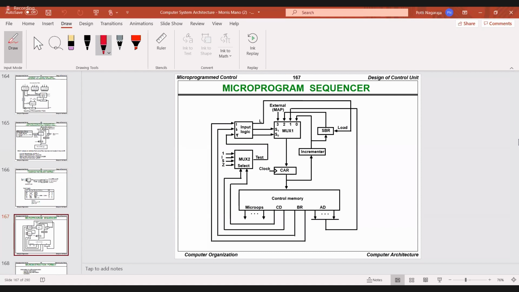And in the last class I already said, what are the 4 ways I said? Whenever you execute the call instruction, then you have to go for program 2. Before going to program 2, the address of the instruction after the call instruction I will store in the subroutine register. Then I will go to program 2 and complete it. Then once again I will return back to the main program.